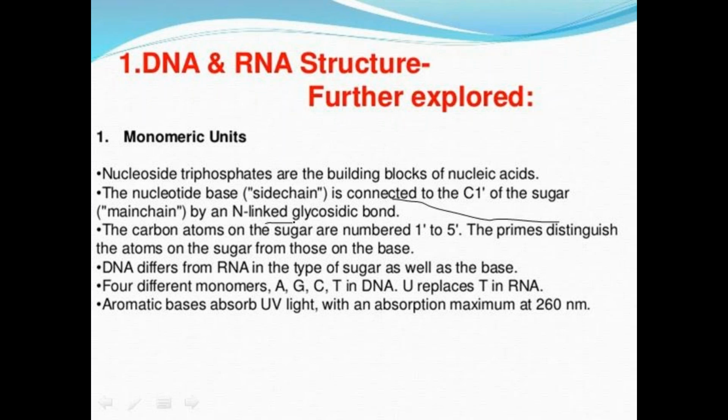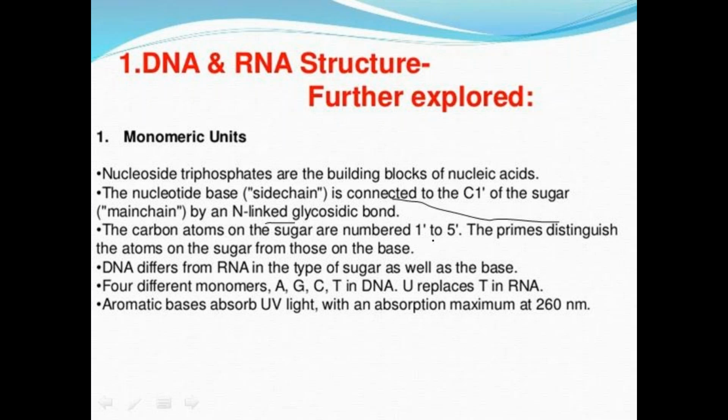Here the bases are attached to the sugar by which bond? The glycosidic bond is mainly responsible for the bonding of the nitrogenous base with the sugar unit. Here we are describing prime. That means we are indicating the number of the carbon in terms of prime. The prime distinguishes the atoms on the sugar from those on the bases.